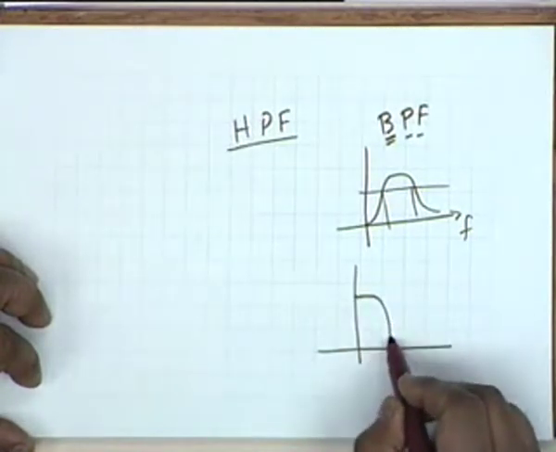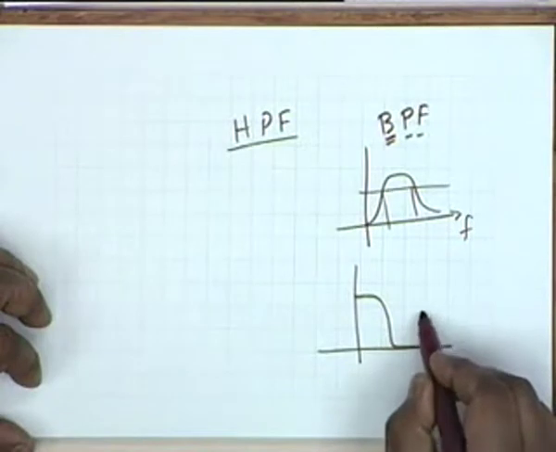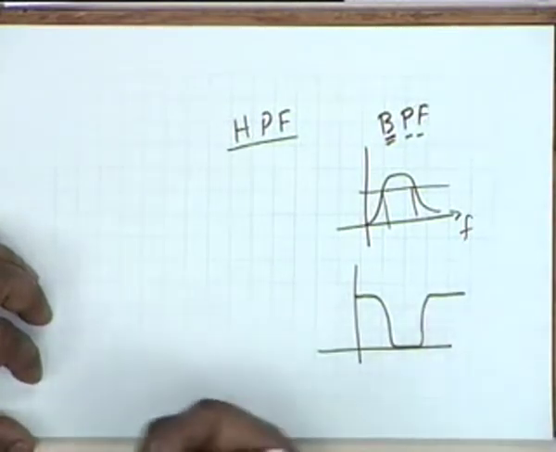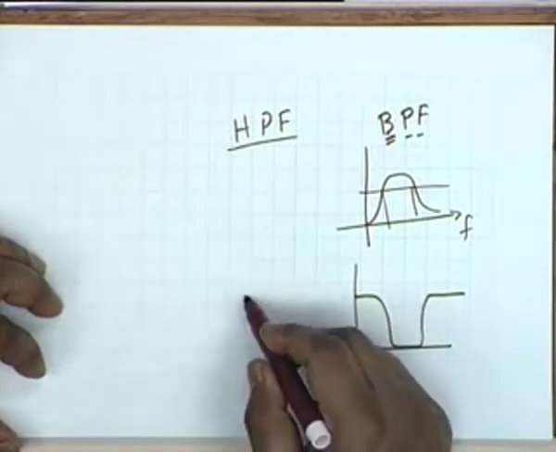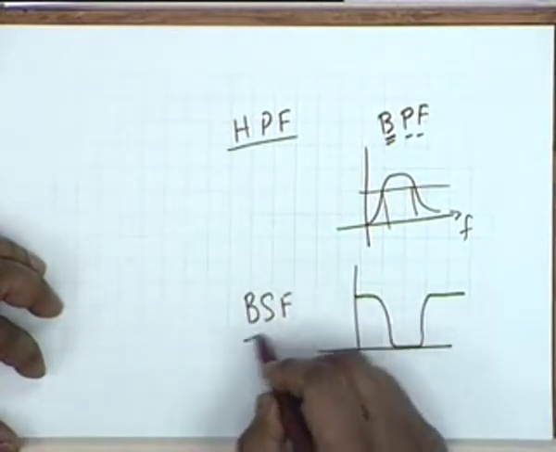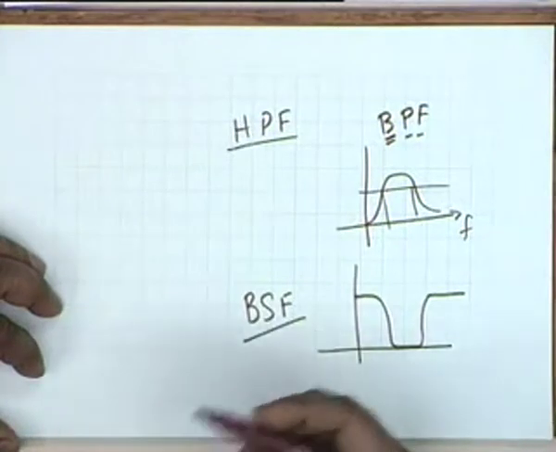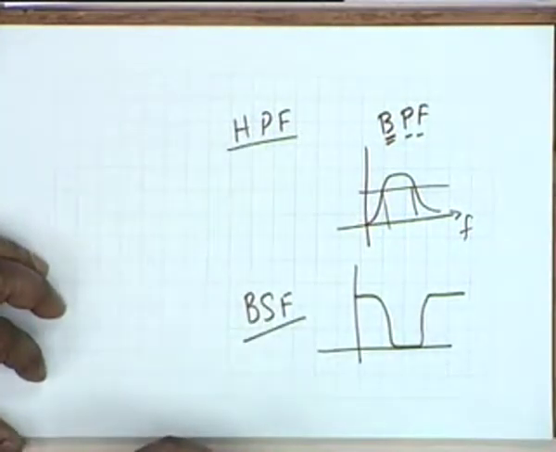It passes low frequencies, it rejects a band of frequencies, and then it passes high frequencies. So this is called a band stop filter, BSF. And we shall look at some of the elementary filters that one can think of with a very specific purpose. We shall consider a few practical examples of such filters.